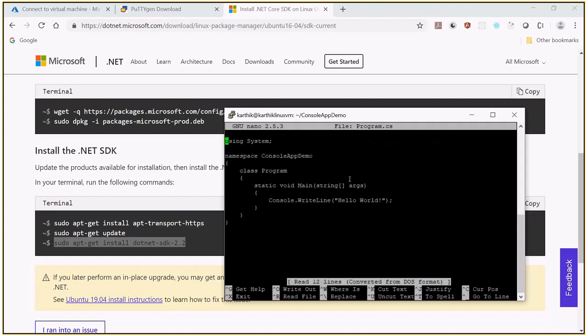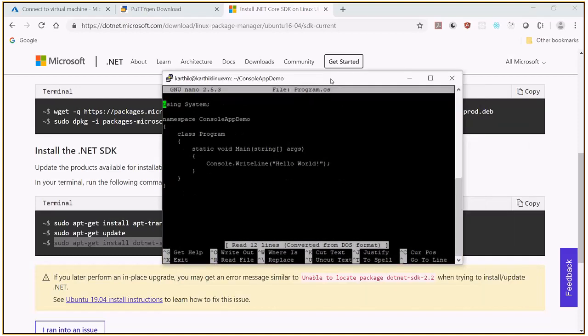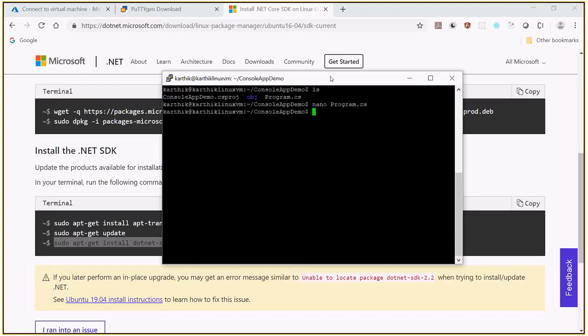So we got our Program.cs file. Look at this, static void Main. It says hello world. I'm just going to do some small changes here. Instead of hello world, I'm changing it to hello Capgemini to show that we are really working with this. Okay, done. So let me save this file. Control O, write out, save this, and then Control X. We came out.